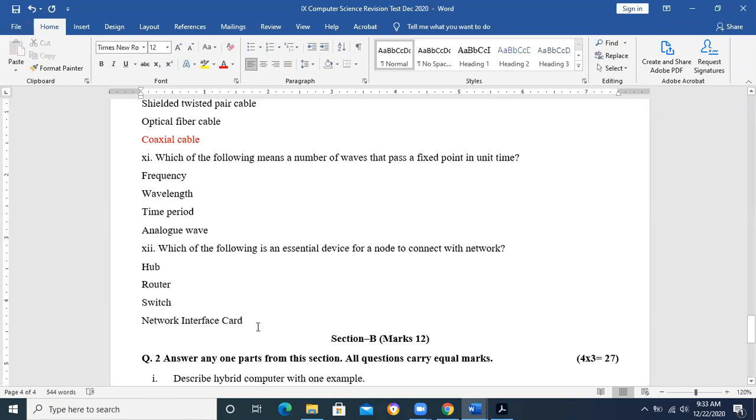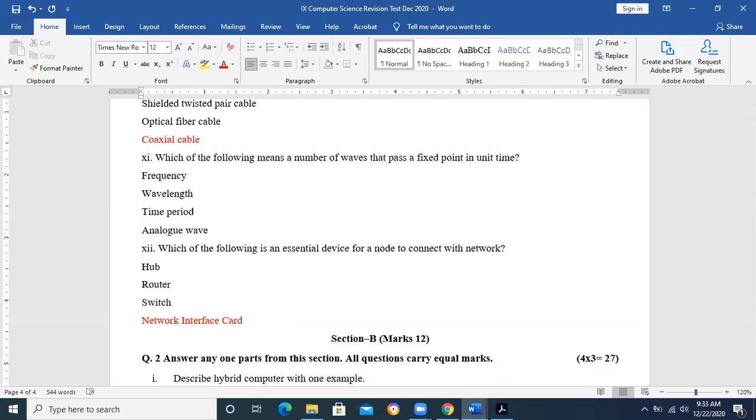Oh, NIC. Every computer, every node must have an NIC. Okay. So that is the logic. That question is about which of the following is an essential device for a node. We are talking about a node. Node means single computer system. Every node must have an NIC. We are not going to say that every node must have the switch. No. Every computer will have the router. No. But every computer will have one NIC with it so that it will be able to connect to the network. Are you getting this thing?